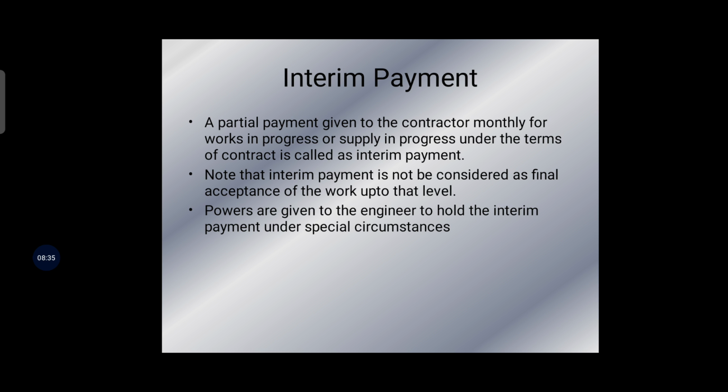The amount payable shall be 90% of the sum obtained by applying tender rates to actually measured quantities of the work. The interim certificate does not guarantee that the work executed is proper. So for interim payment, Form number 26 is used for all running bills. The powers are given to the engineer to hold the interim payments under special circumstances.